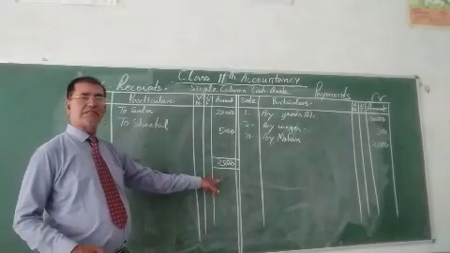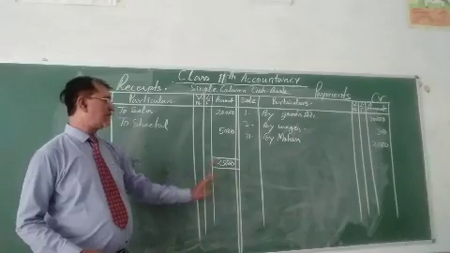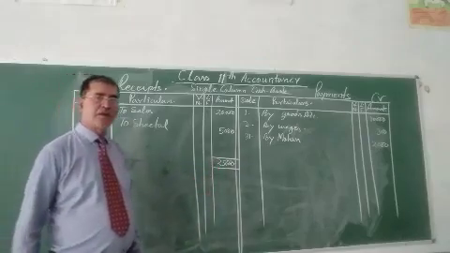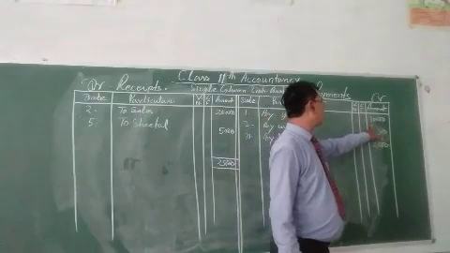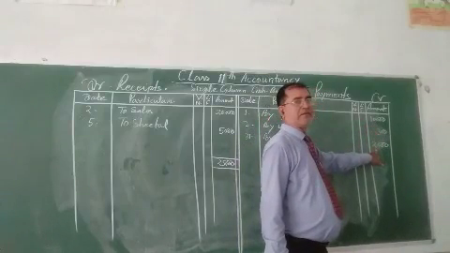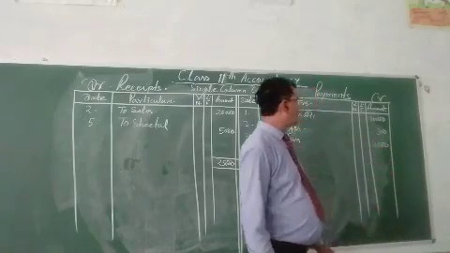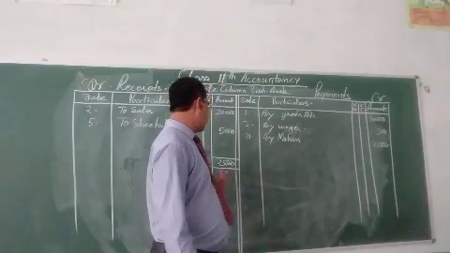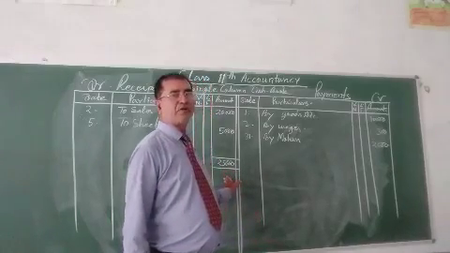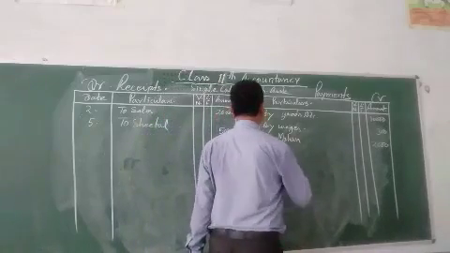And the balance amount, 10,000 plus 2,000 and 300, 12,300 is deducted from 25,000. Then that is the balance.